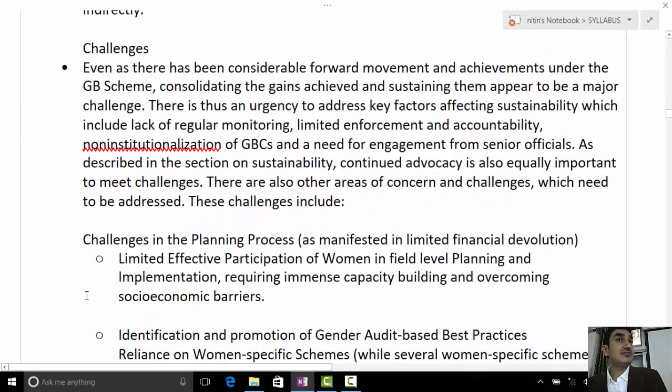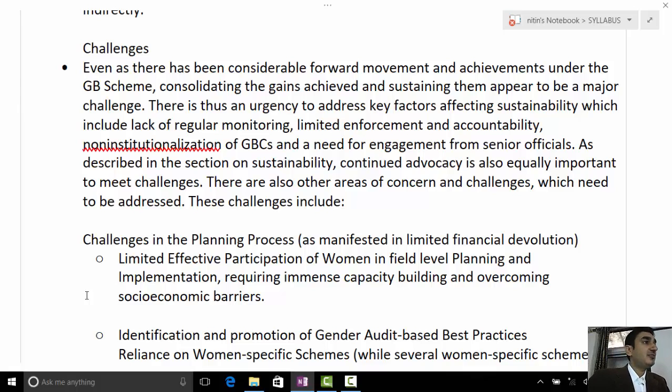Now, there are still certain challenges, because it has asked for the status. So you need to showcase both points, what our government has achieved and where we are lagging. You can say it's only 56 ministries and departments. There are so many other ministries and departments. It has not been replicated in each and every department. Same way, many states are still left that need to adopt gender budgeting. So even within the achievement, you are bringing in the challenges.